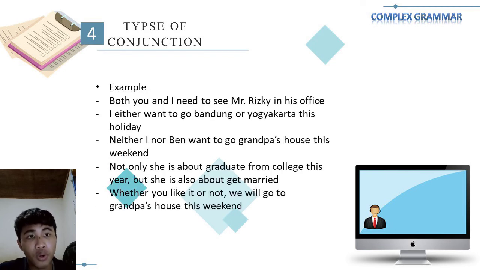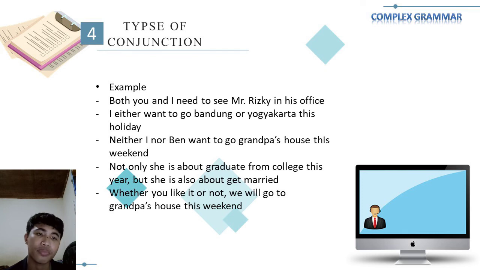The first is both. Both you and I need to see Mr. Risky in his office. And the second one, I either want to go to Bandung or Yogyakarta this holiday. And the third one, neither I nor Ben want to go to grandpa's house this weekend.